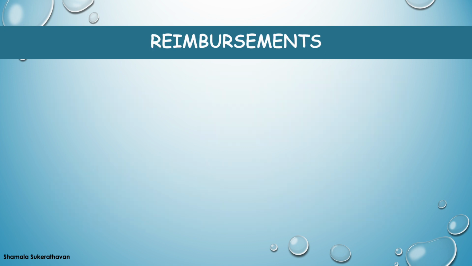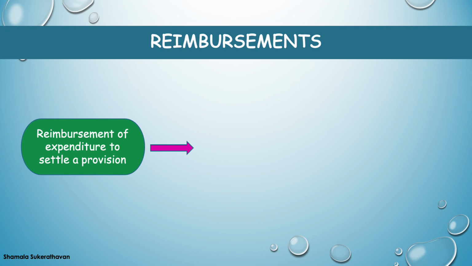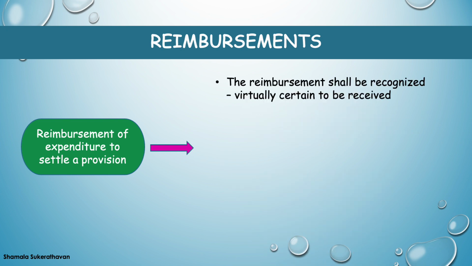It is possible an entity is able to look for another party to pay for part or all of the expenditure required to settle a provision, for example through insurance contracts. Where some or all of the expenditure required to settle a provision is expected to be reimbursed by another party, the reimbursement shall be recognized when and only when it is virtually certain that reimbursement shall be received.